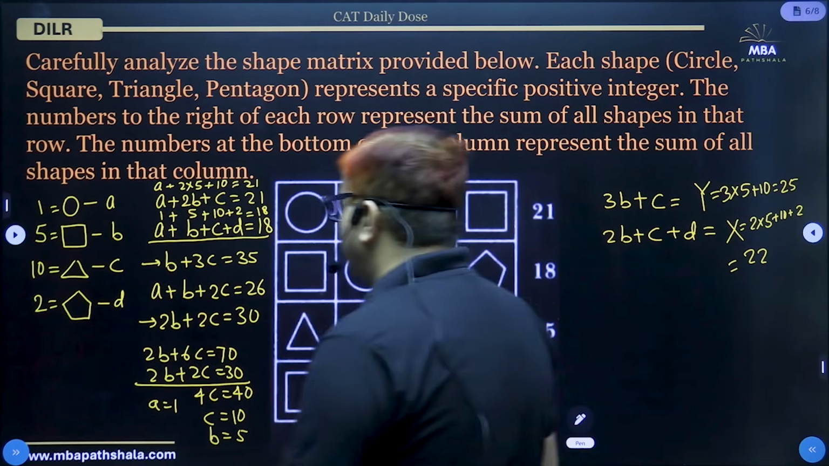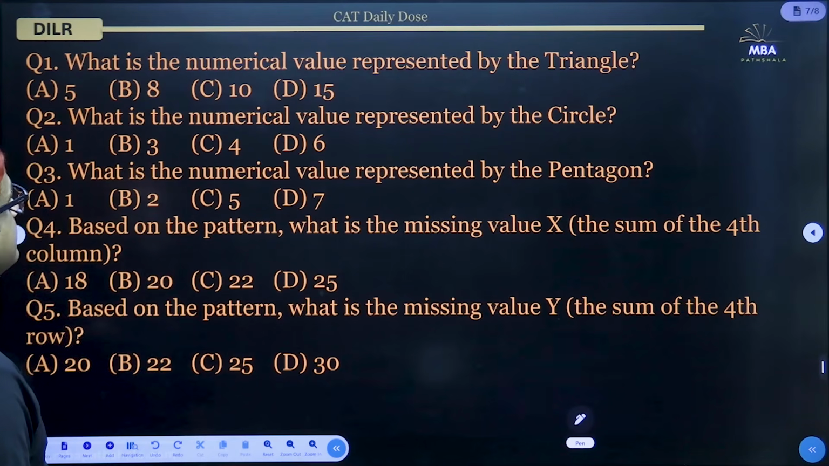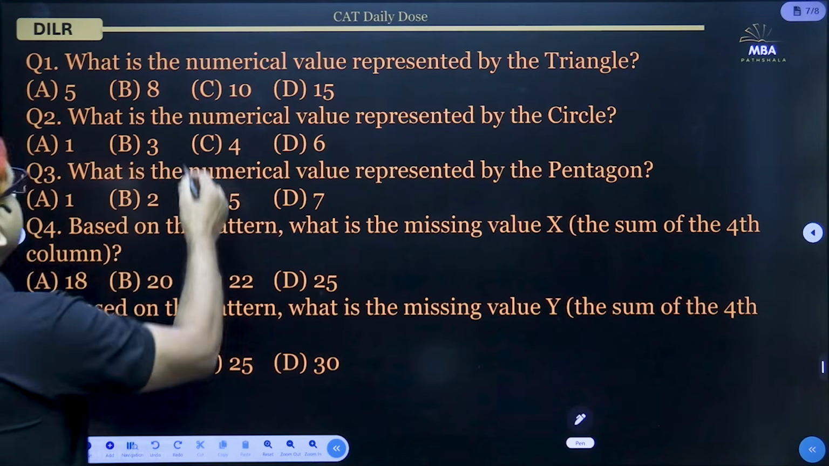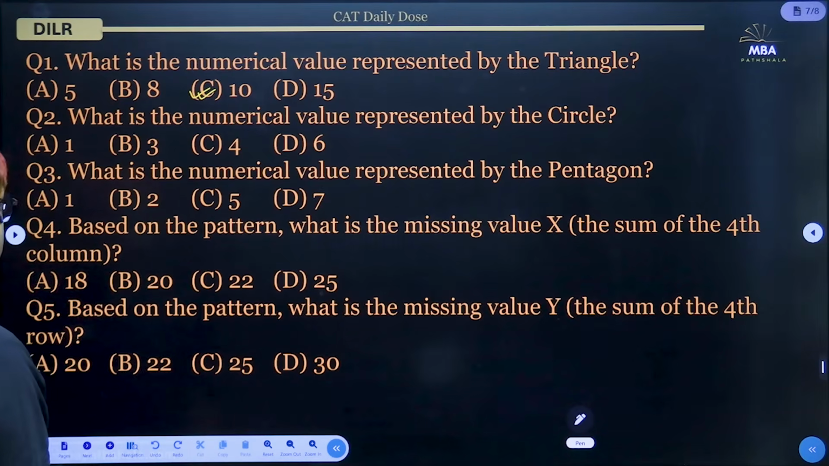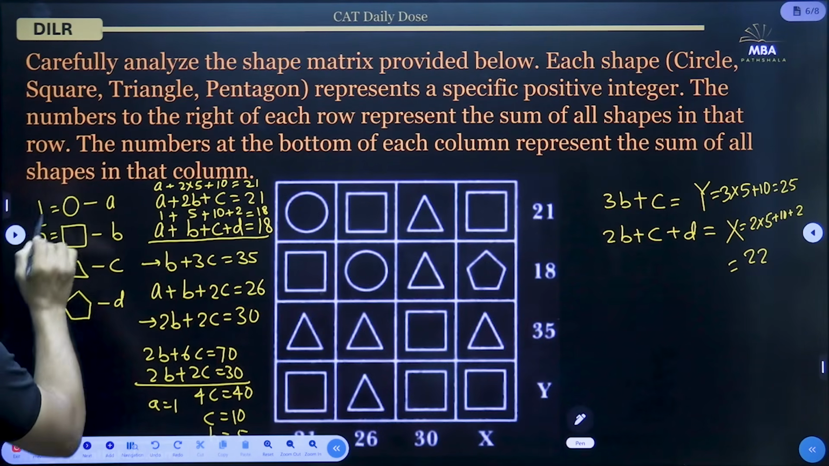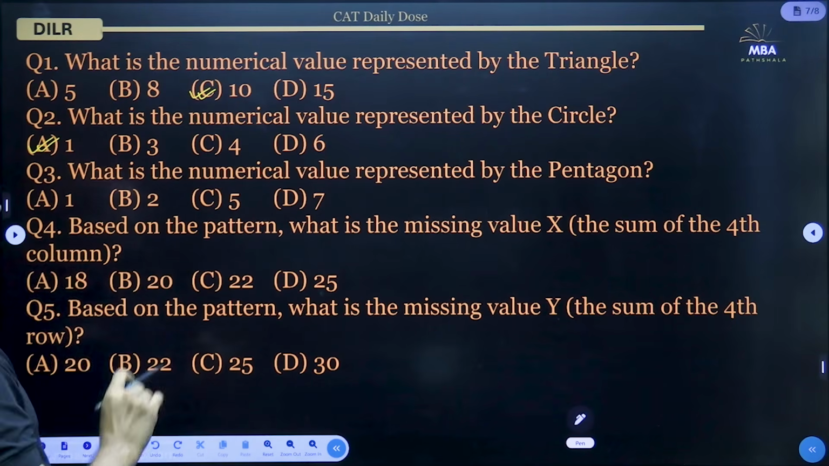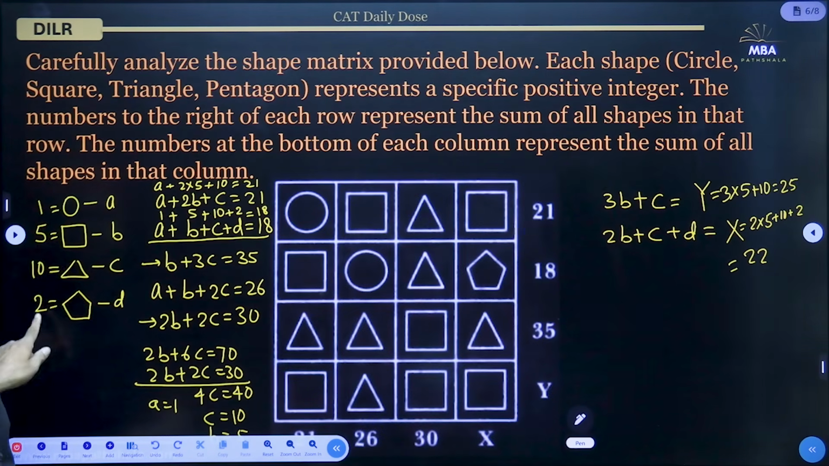Let us go to the questions. What is the numerical value represented by the triangle? So triangle here was 10. So the answer will be option C. What is the numerical value represented by the circle? The circle is 1. So option A. What is the numerical value represented by the pentagon? So the pentagon is 2.